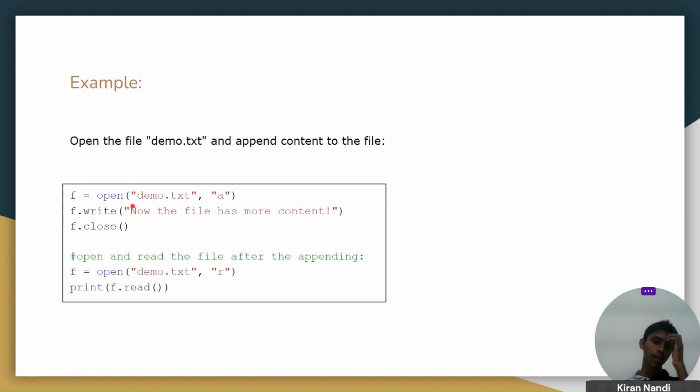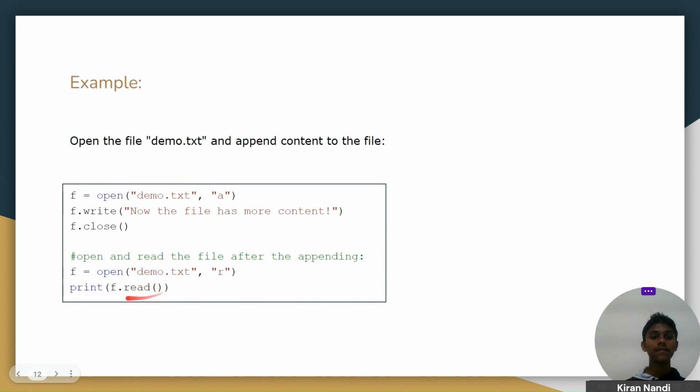First we open demo.txt in append mode, and use the write function, similar to read and readline that we saw earlier. Any text we add inside the write function will get appended to the file after the content that has already been written, and then f.close will close the file.